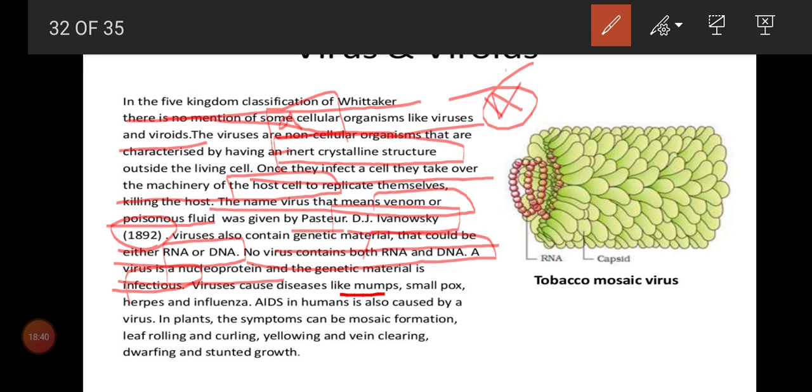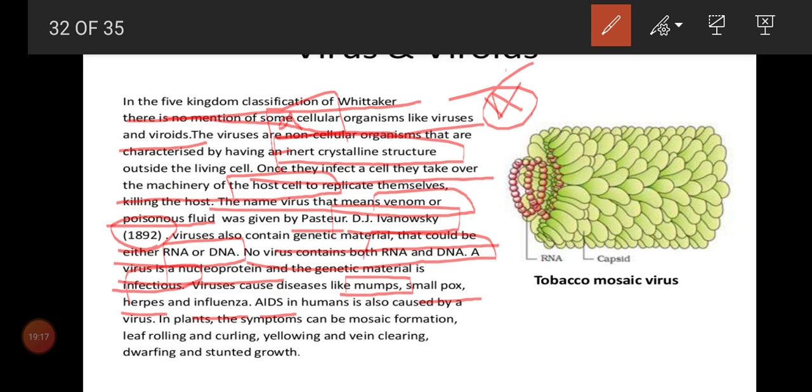Viruses cause diseases like mumps. Here are some examples: mumps, smallpox, herpes, influenza, and also AIDS, and coronavirus. So many viruses are there. What is mumps, children? In Tamil we call it Ponnukka Vingi. Near your throat and chin region, the area will get swollen and become red, and we can see small bubbles. That is what we call mumps. And smallpox, we are all familiar with, Chinnamai.